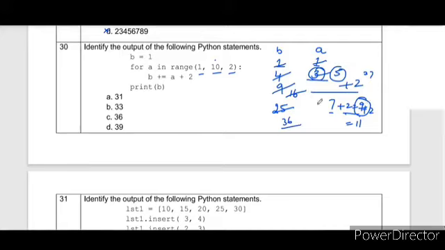Now when the value of A becomes 11, the loop condition becomes false. And the print B, the value of B is 36. So in this way you can get the value of B, which is 36. So always calculate the values very carefully.